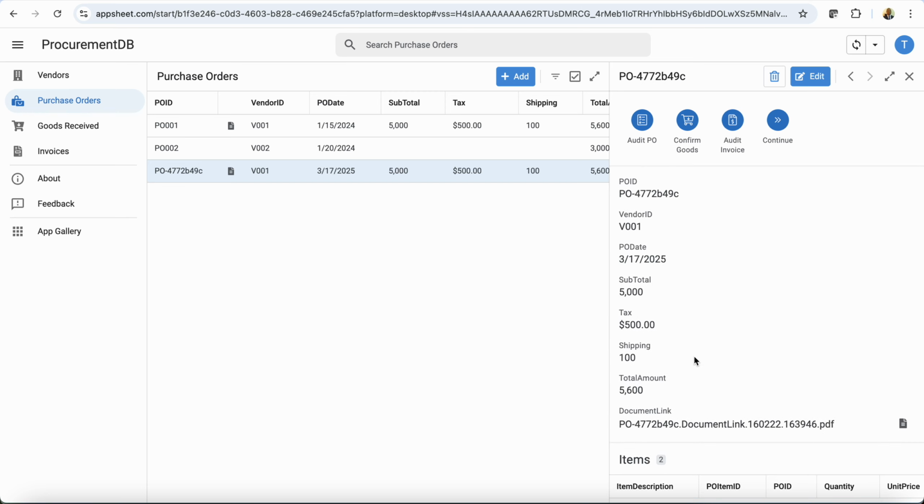Okay, let's say we now want to audit the PO that it loaded by itself to see if there are errors. So we can do the audit PO on this same document and see.